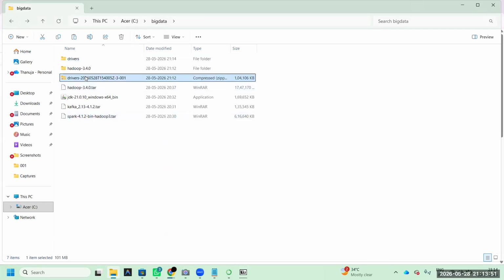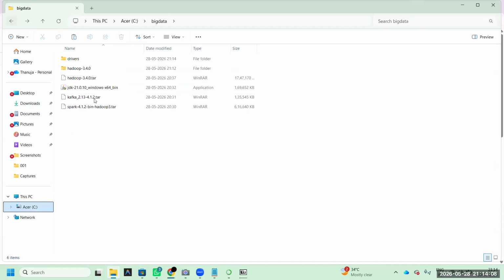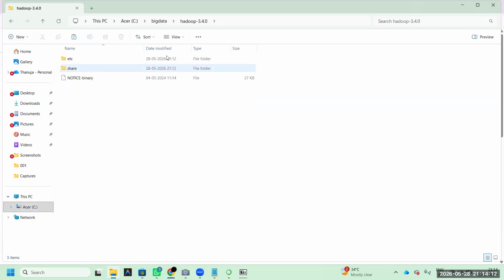Next, if you want, you can delete that drivers after extract, not required. Next, one important thing here, Hadoop, you will get a folder. Please double click that. Here, copy this path. This is very, very important.